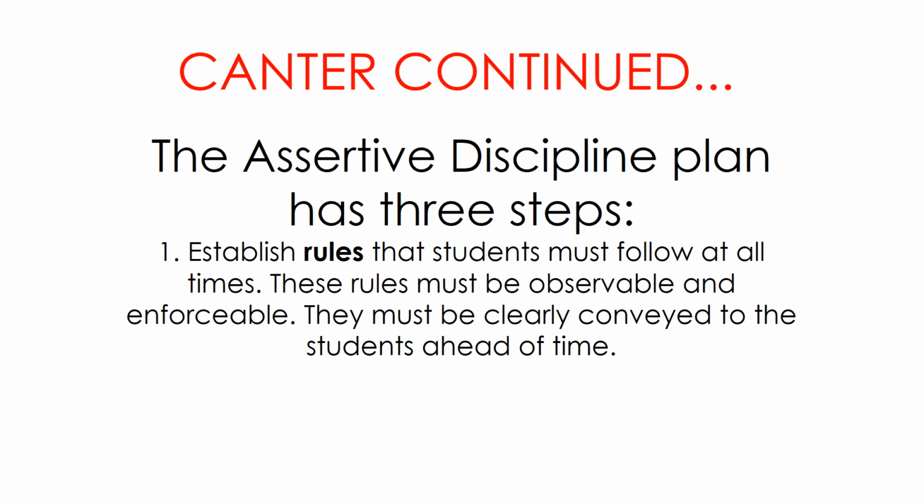The assertive discipline plan has 3 simple steps. The first step is establish rules that students must follow at all times. These rules must be observable and enforceable. They must be clearly conveyed to students ahead of time.